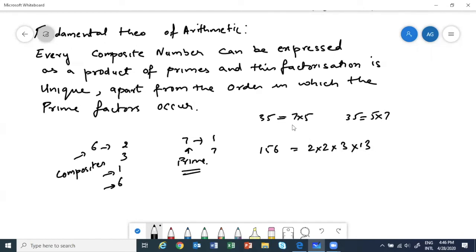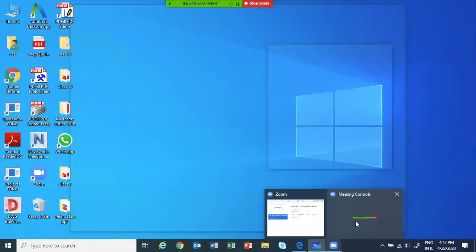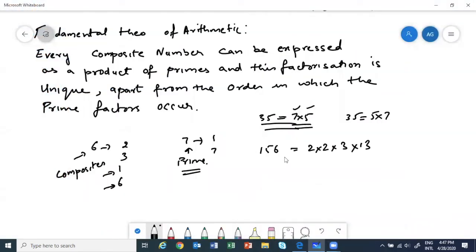Okay. So is there any other way that I can write 35? Or I can write 1 into 35. That's okay, that's not factorization. So if we are factorizing, can we have more factors here? No, we cannot have, right? So that is what this line means, that this factorization is unique. It means you cannot write 35 as 6 into something. Okay, you will have uniqueness.